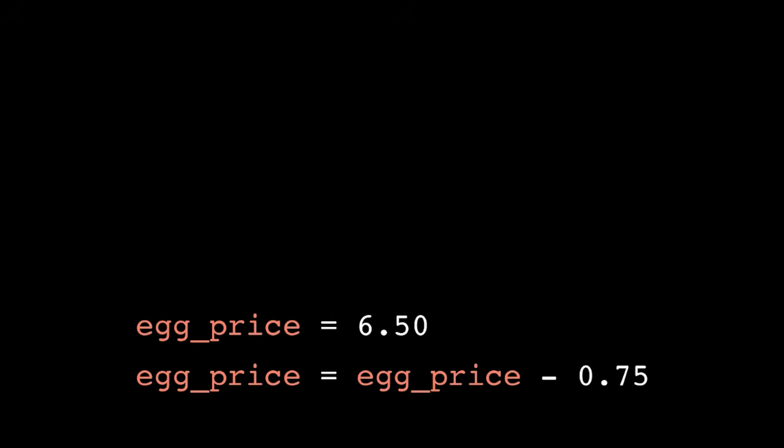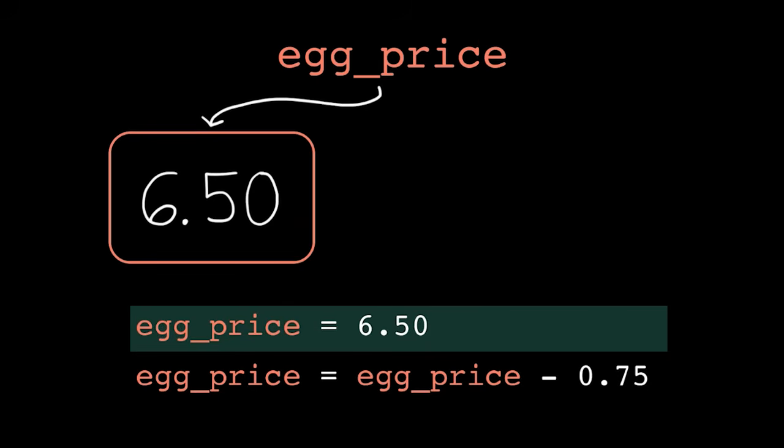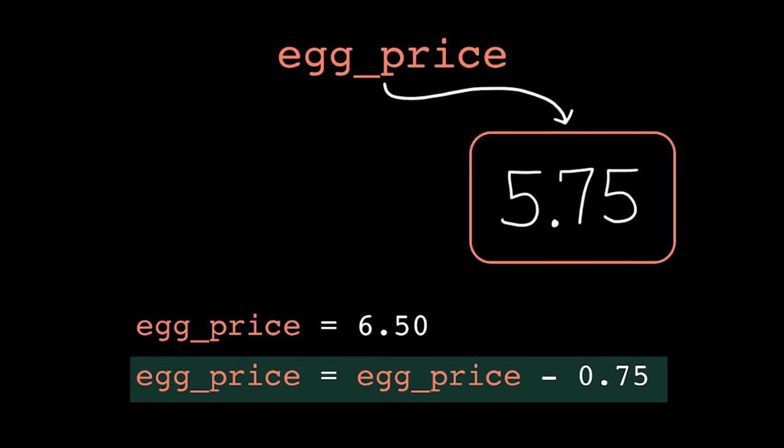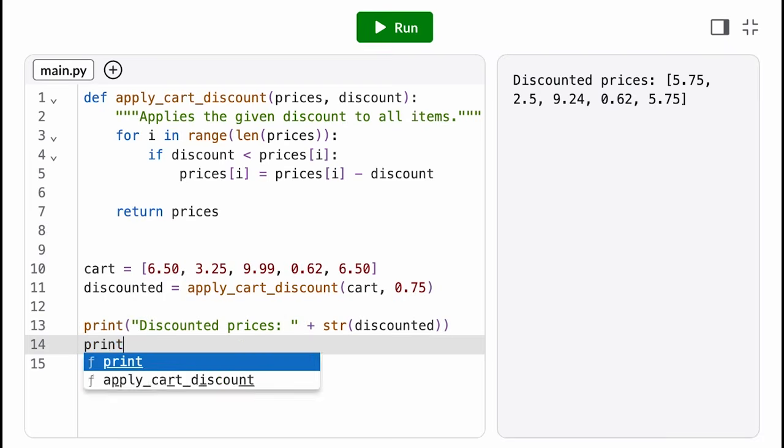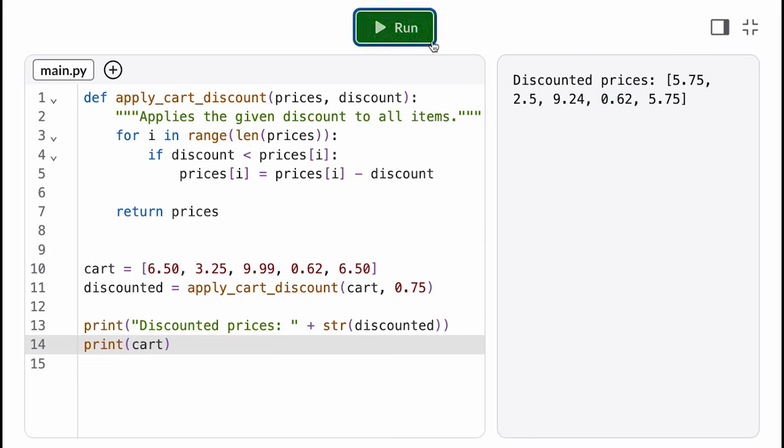This is a key property of pass by assignment. With immutable types like floats, we can never mutate the original value. All operations always create a new float. So when we pass them as arguments to a function, our function doesn't affect the original variable. With mutable types, however, like lists, we do have operations that can modify the original value. So when we pass them as arguments to a function, any mutations we make inside the function body also affect the original variable. Cool, so what do I do with this information?